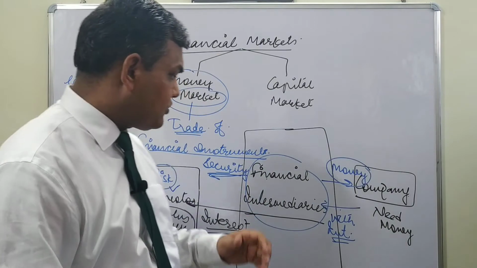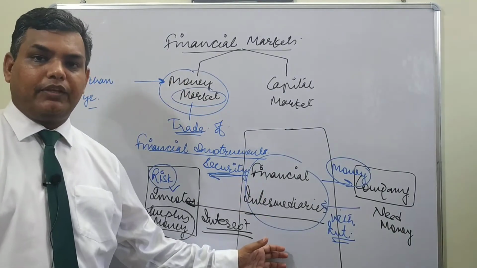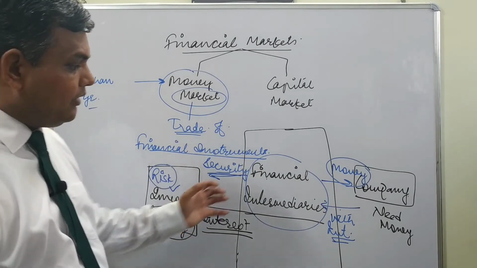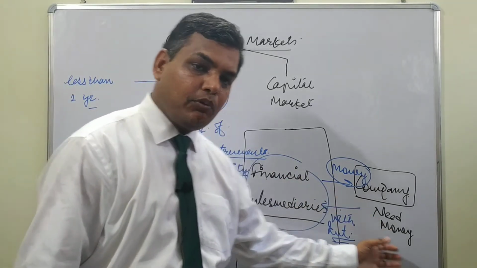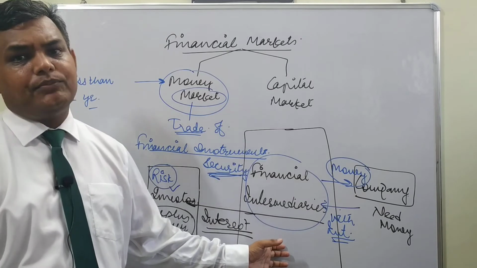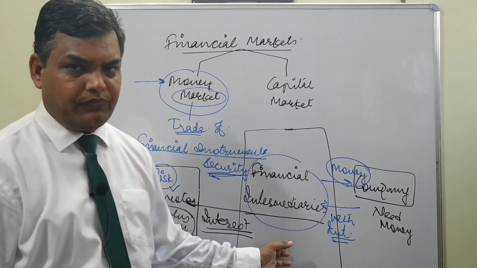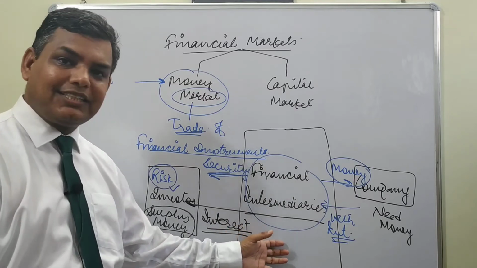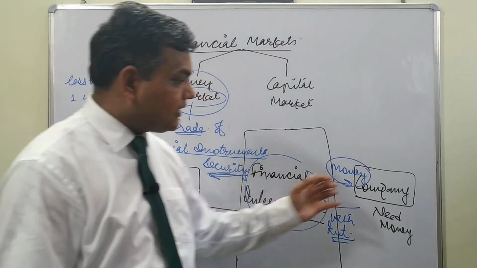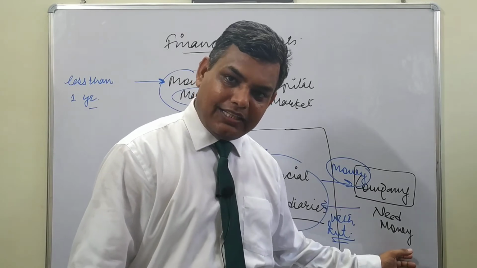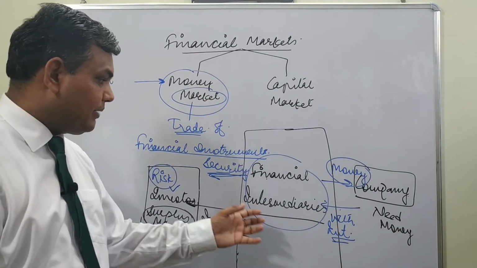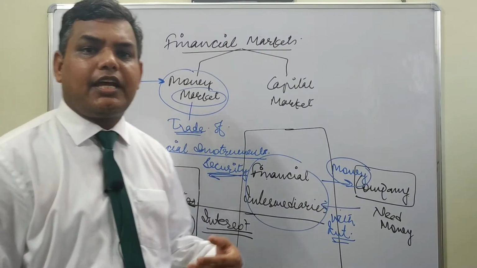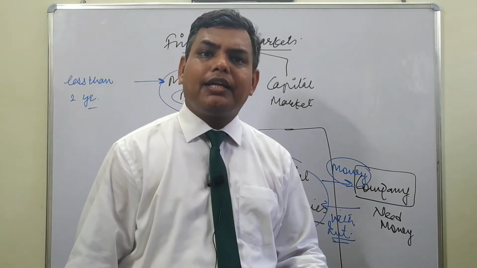So guys, we have understood that this is a platform. In this platform, two people meet: one having surplus money, one who needs money. Sometimes they meet directly, sometimes they don't. When they don't, it means the bank is getting the money from them. The bank is putting the money to use, and in turn the returns are shared by the bank as well as the investor. So let's understand money market characteristics.